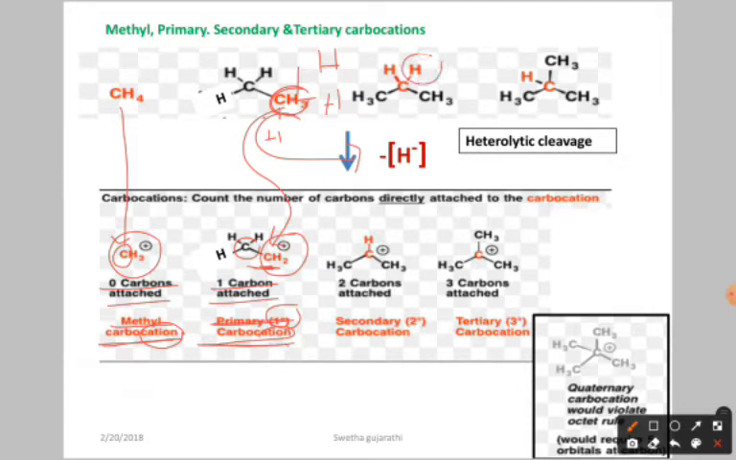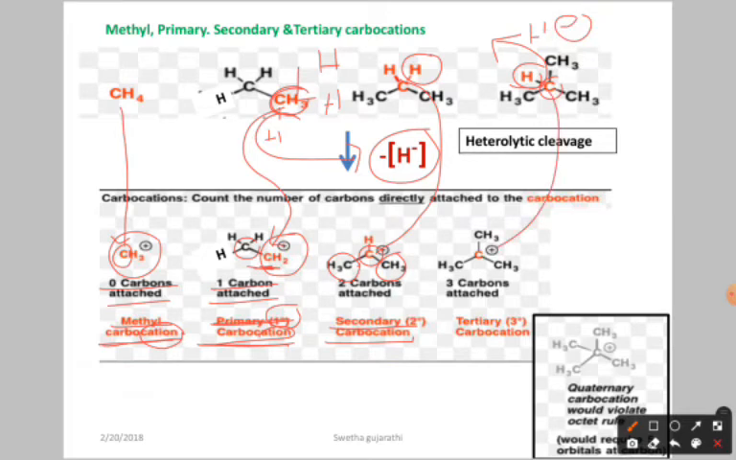Again, from this carbon I am removing one hydride ion, H minus. Once you remove the H minus, you get the positive charge on this carbon. This carbon is attached to 2 carbons, so that's why it is called secondary, 2 degree carbocation. Now again from this carbon I am going to remove H minus. This is heterolytic cleavage, isn't it. This takes the electrons, so you get H minus, and on this carbon you get C plus, nothing but positive charge on the carbon. This carbon is attached to 3 carbons, so it is called tertiary carbocation.